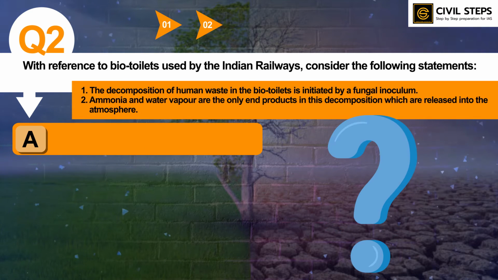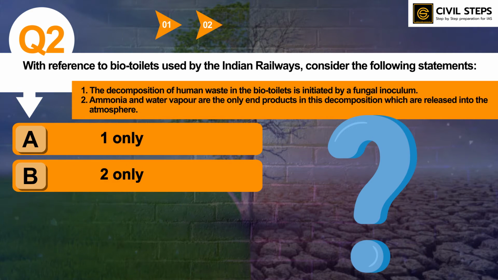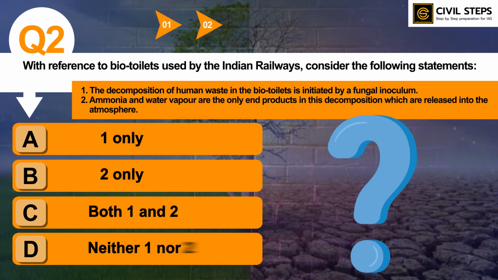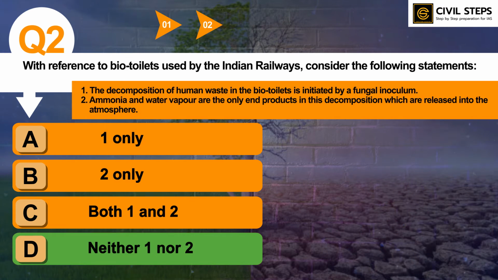Option A, one only. Option B, two only. Option C, both one and two. Option D, neither one nor two. So, you can write down your answer in the comment section. So, the answer of this question is option D, neither one nor two.